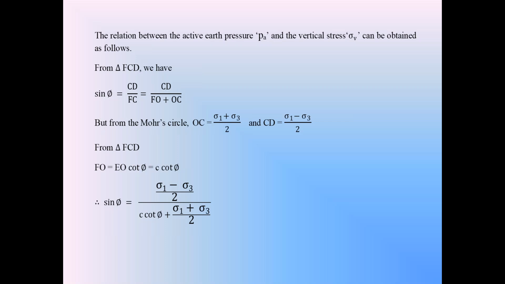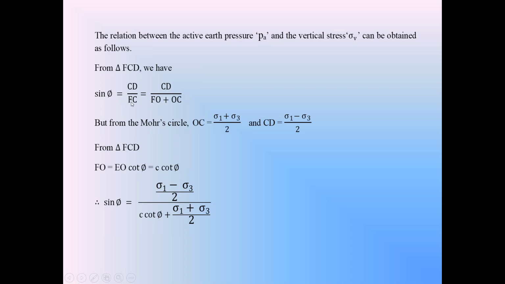And we calculate the length CF is equal to OF plus OC, which is (sigma 1 plus sigma 3) by 2 plus C cot phi. So we consider sin phi in the right angle triangle CDF. In triangle CDF, sin phi is equal to the opposite side CD divided by the hypotenuse FC.